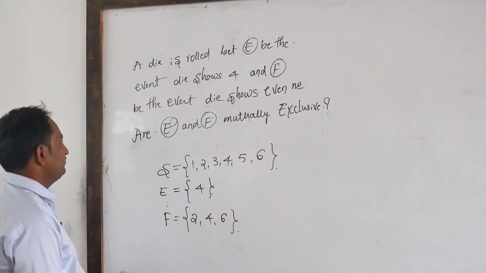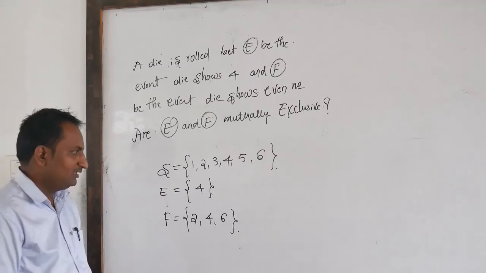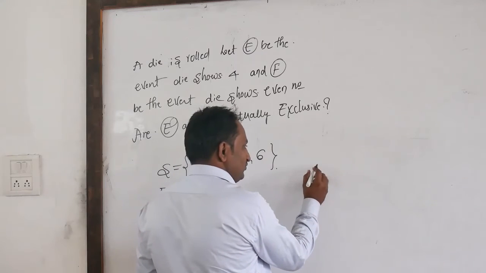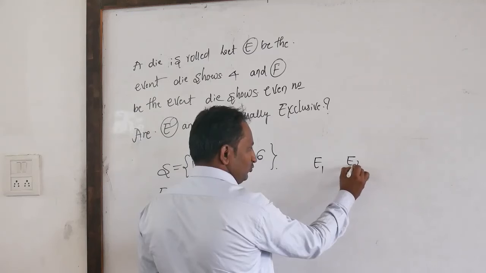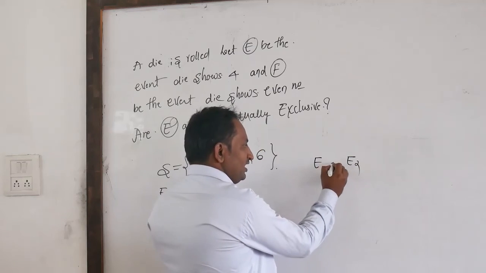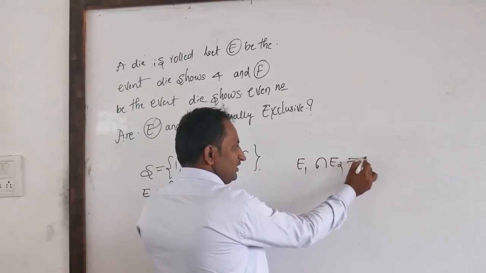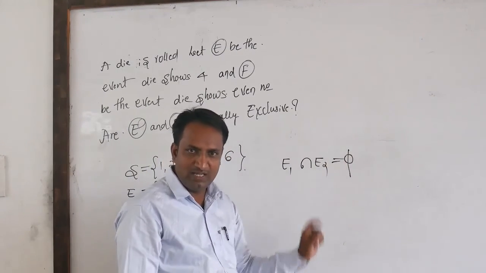In this question, are E and F mutually exclusive? Mutually exclusive means: consider E1 and E2 as two events. If the intersection of these two events is the null set, then E1 and E2 are called mutually exclusive.